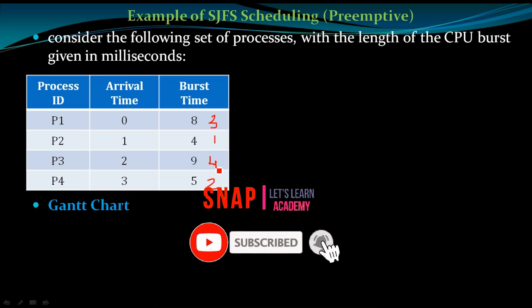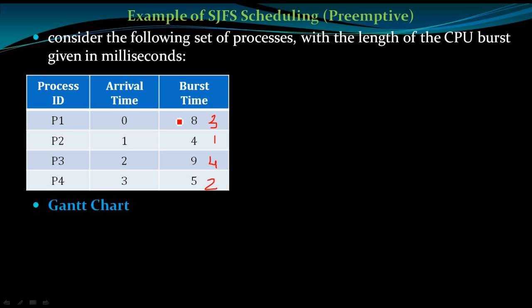But in the preemptive method of the shortest job first scheduling algorithm, there is an arrival time for each process. So even though the smallest CPU burst time is the P2 process, P2 has not arrived at 0 millisecond, it has arrived at 1 millisecond, right? So we could not make the CPU sit idle.